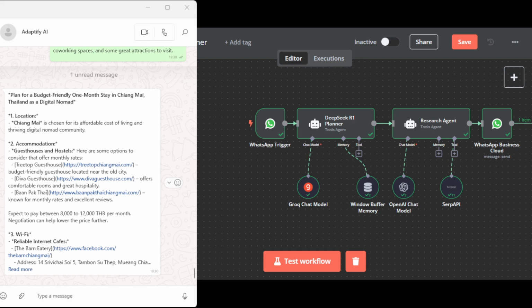Plan for a budget-friendly 1-month stay in Chiang Mai. So as you can see, our agent recommends Chiang Mai as a city to stay. It has prepared affordable accommodation options with website links. It also suggests that negotiation can help lower the price, which is a really good point actually. It remembers that we are looking for a place with good Wi-Fi, which is great.